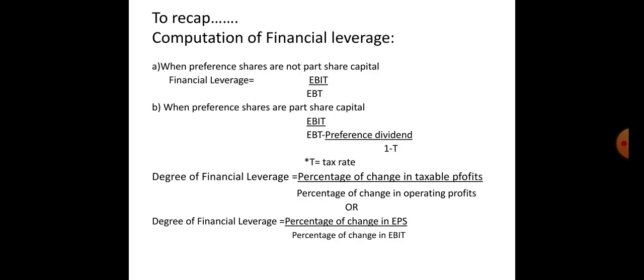That is financial leverage. Financial leverage means using fixed cost sources of funds in a capital structure, so debenture and preference share capital. Debenture carries fixed interest, whereas preference share capital carries fixed dividend. So if these two are fixed, it helps to maximize the profit available to equity shareholders. That is what we say financial leverage.